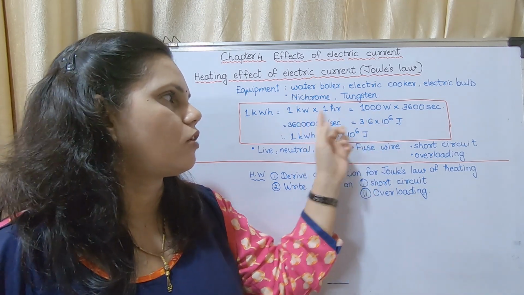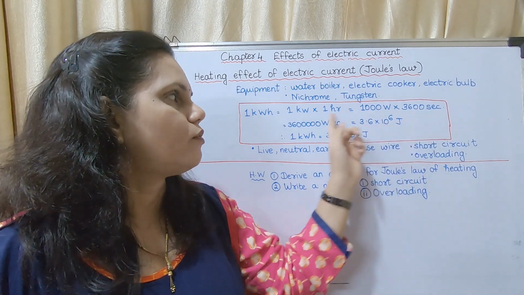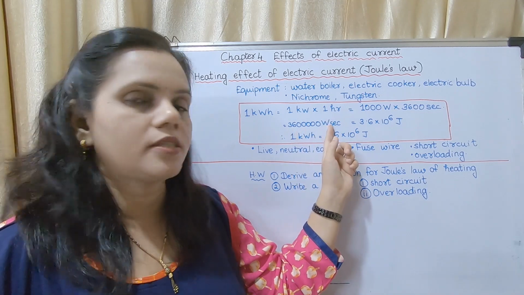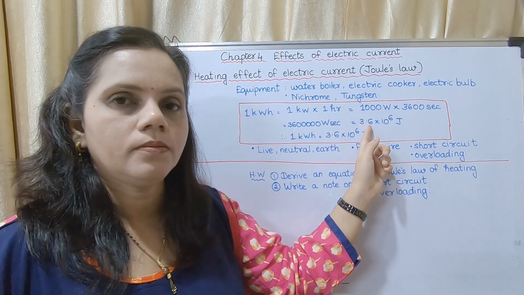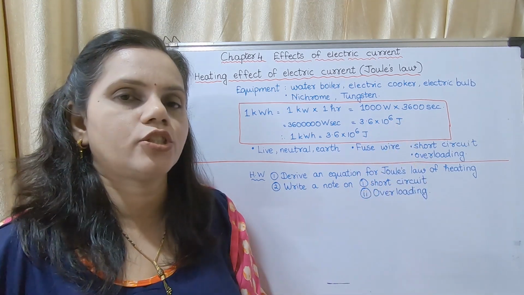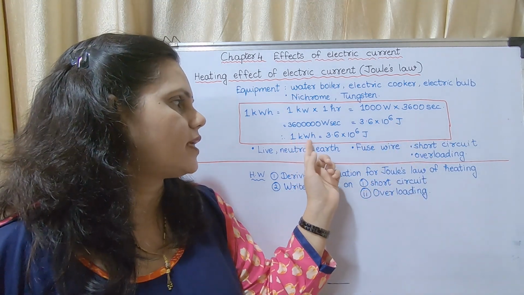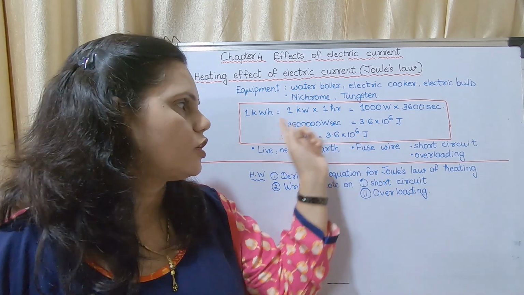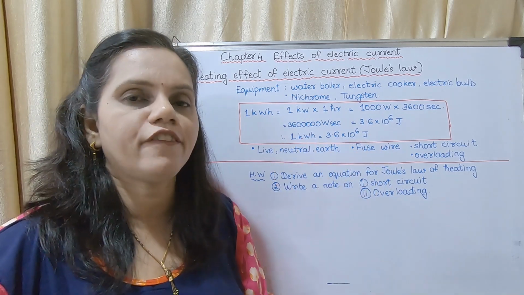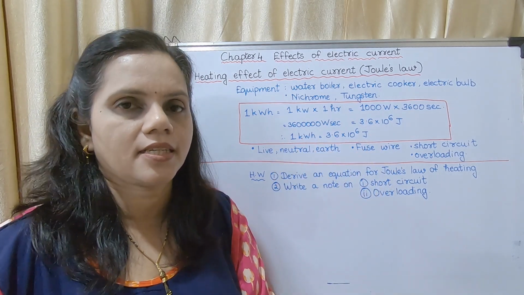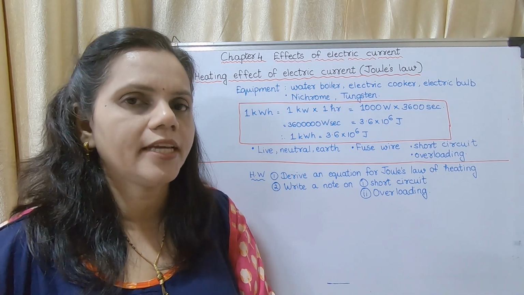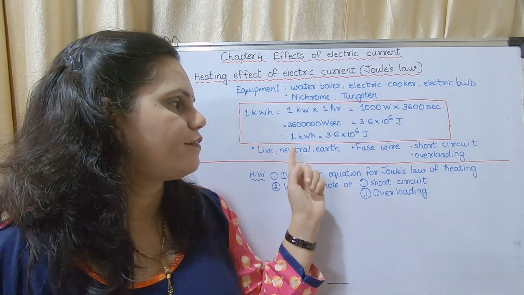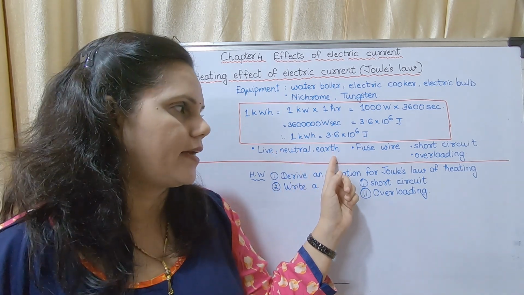1 kilowatt means 1000 watts and 1 hour means 3600 seconds. So this becomes 3.6 into 10 raised to 6 joules. That is, 1 kilowatt hour is equal to 3.6 into 10 raised to 6 joules. You may put this in brackets. It is a fill in the blank question. This you had last year also. You may mark.